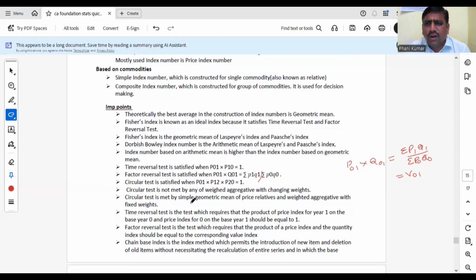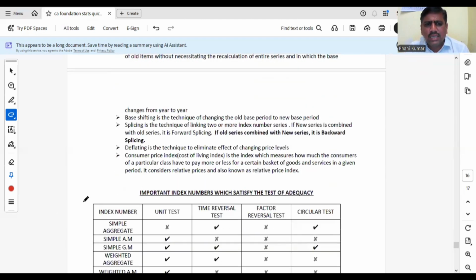Which index number formula is satisfying which of the tests? You have to remember very carefully. Tests of adequacy is one of the important concepts in index numbers. Compulsorily, one bit will be asked in this concept, tests of adequacy. Okay, that I am discussing in this table.